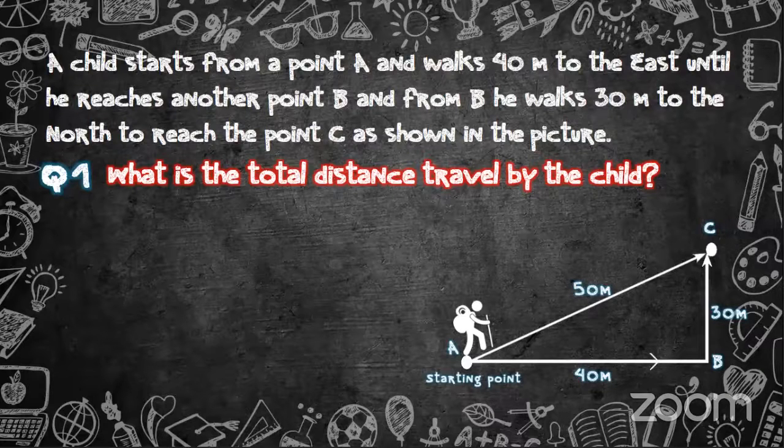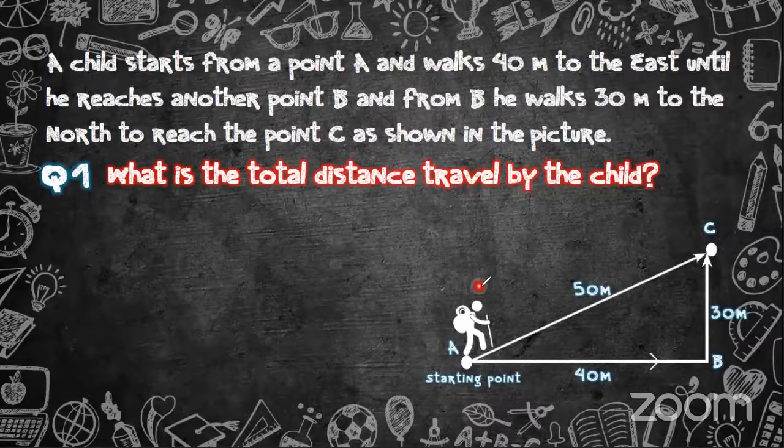Yes, 70 meters. I'm getting answers, right? So the child traveled from A to B 40 meters, and from B to C 30 meters. The total distance traveled was 70 meters, right? So that is the total distance. They are asking about the total distance. The child has taken this path from A to B and to C. So the answer is 70 meters, right?